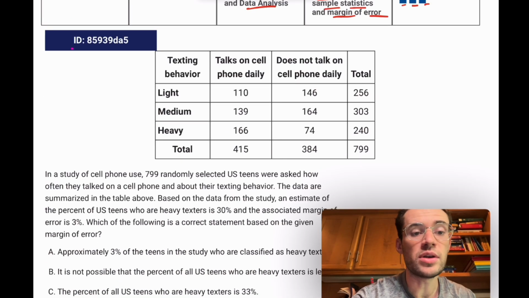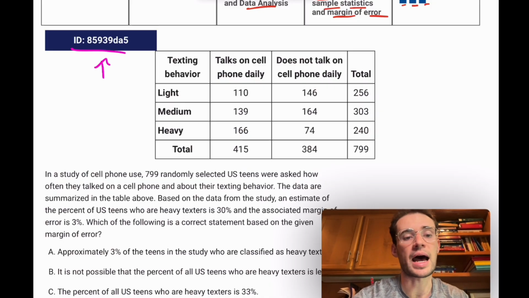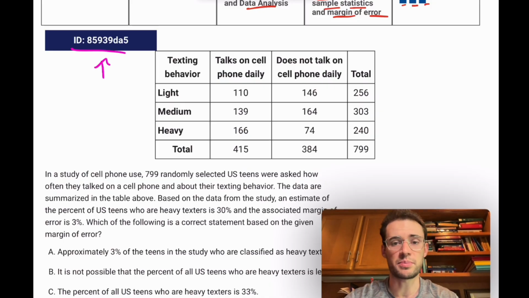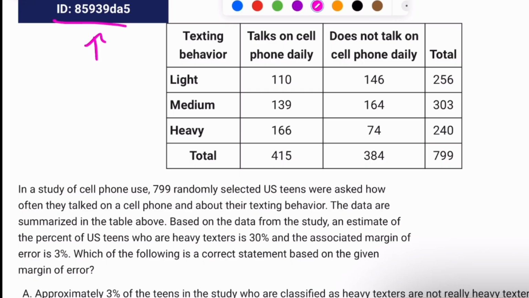Every question has a unique question ID. You can see it up here in the top left. If you look in the video description, all of those question IDs will be listed along with the timestamp of the exact minute and second where I start going over that problem and a brief description of the topic of that problem. Diving right in, we have this table.